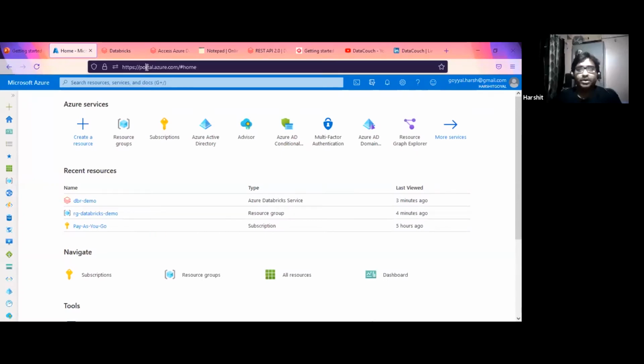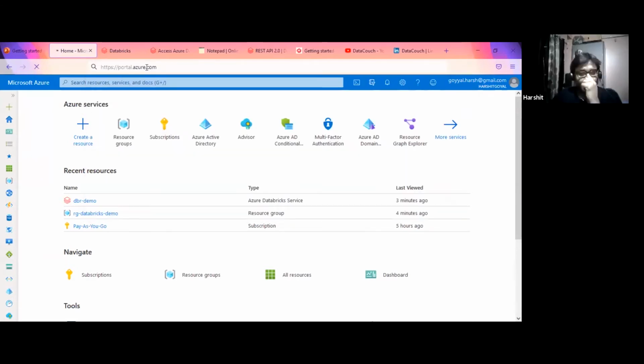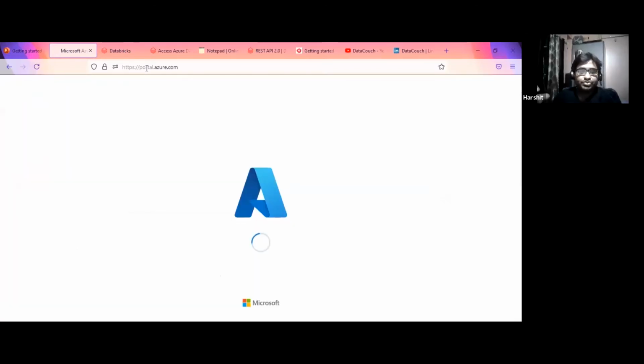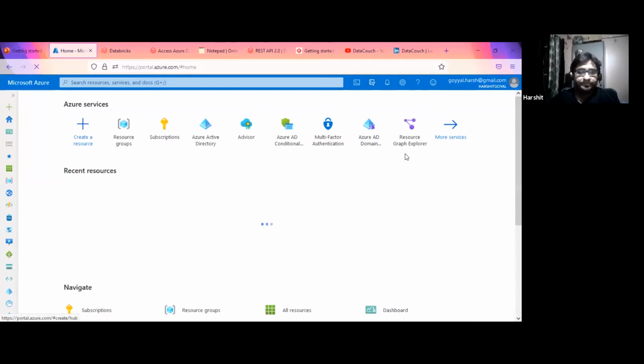For Azure, it's a single portal. We have to go to portal.azure.com, and once we reach this, Azure gives us a way to start with a free account. It gives us $200 of credit to start for anybody, right? So we can create our account over here.